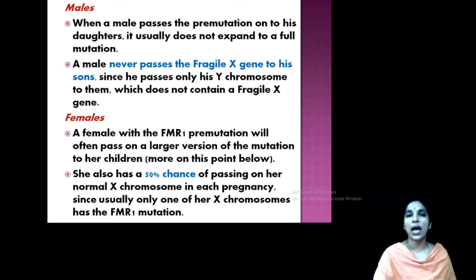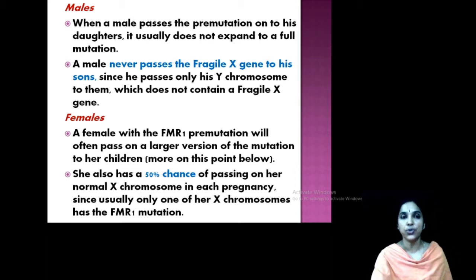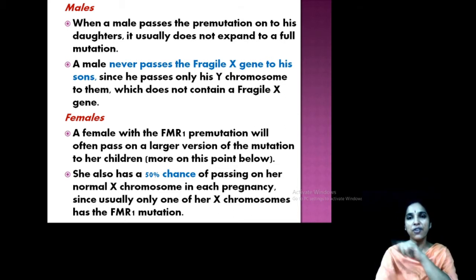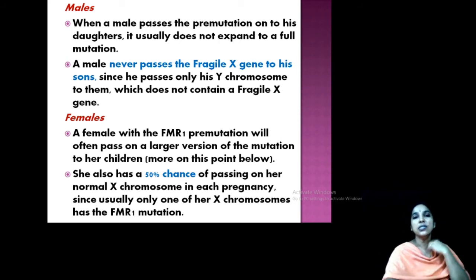In a male, usually what happens is that the male passes the pre-mutation to his daughters, and it does not expand to full mutation. Pre-mutation, we thought, is an unstable stage. And a male never passes the fragile X gene to his sons. Why? Because if a son is to be born, the Y chromosome is passed, not X. X comes from the female and Y from the male, so the son is XY. So a male never passes the fragile X chromosome to his son, since he passes only the Y chromosome. Clear? So it does not contain the fragile X chromosome.